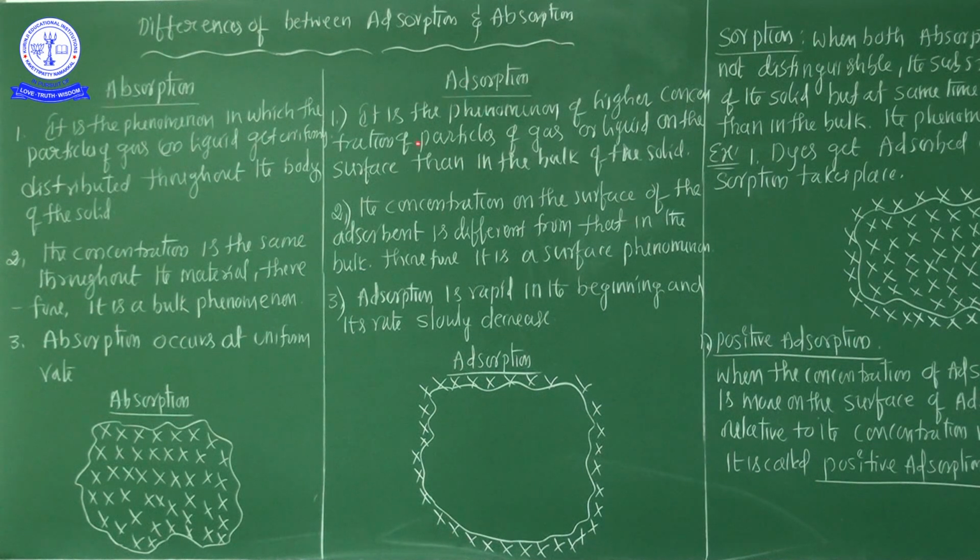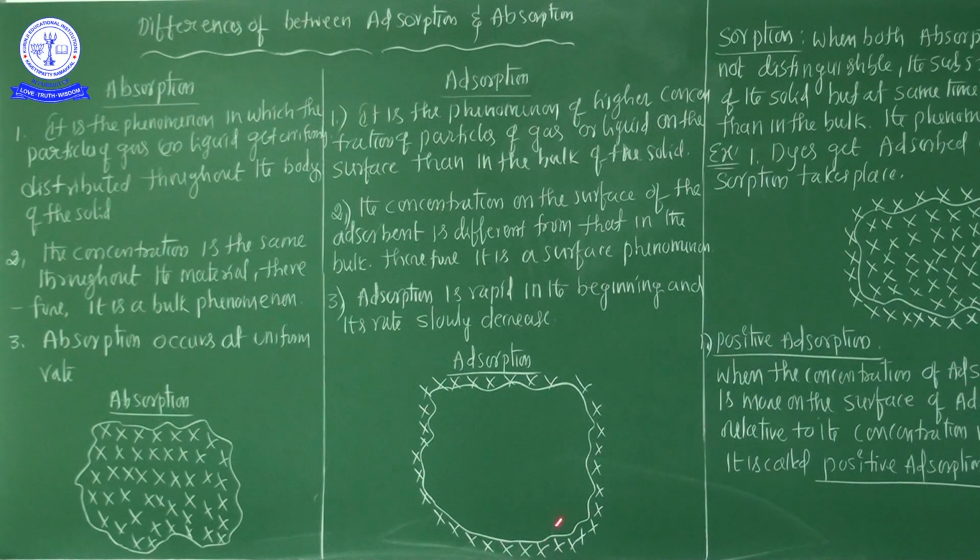Next, the second one is adsorption. So what is the definition of adsorption? It is the phenomenon of higher concentration of the particles, especially gaseous particles or liquid particles, on the surface rather than the bulk of the solid.